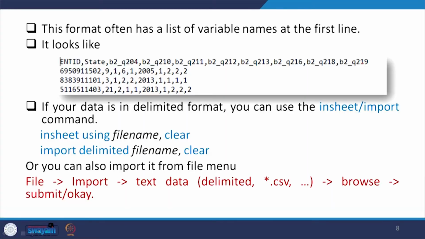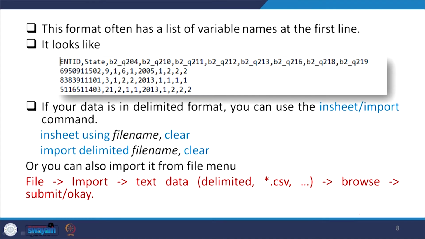Now, let me proceed further. We have already discussed this. If your data is in delimited format, you can use the insheet command or import command.